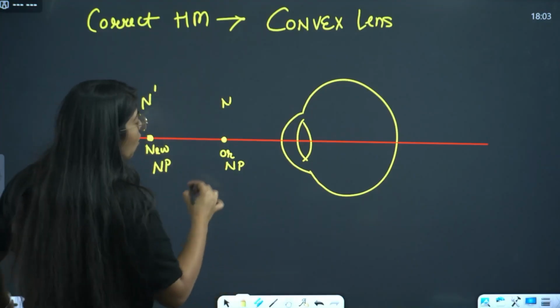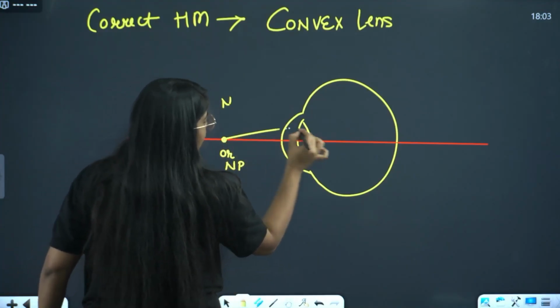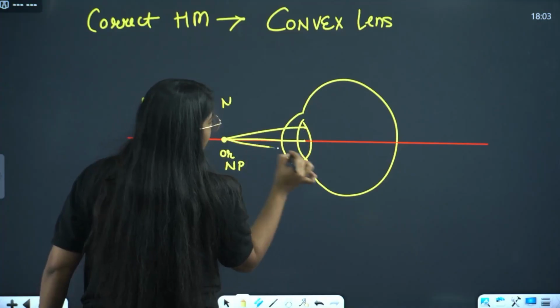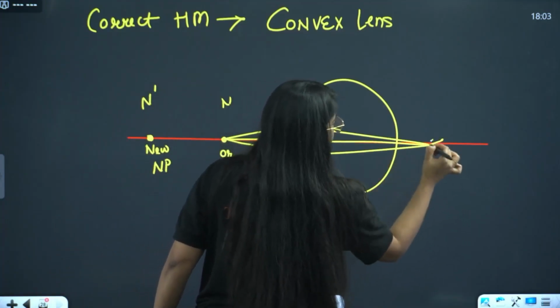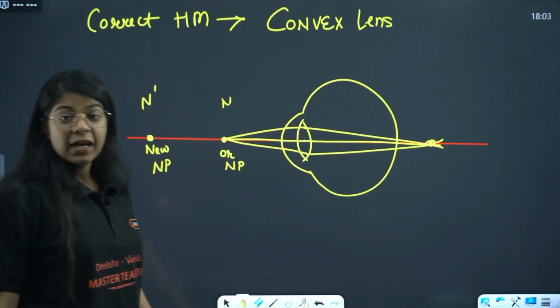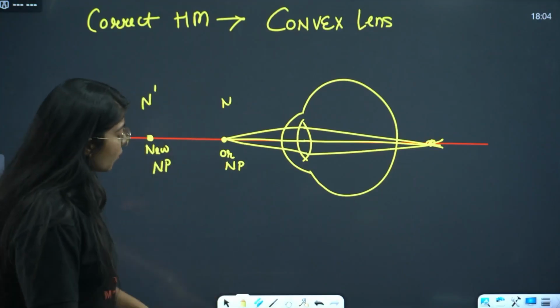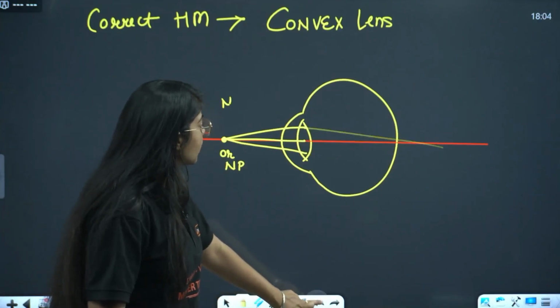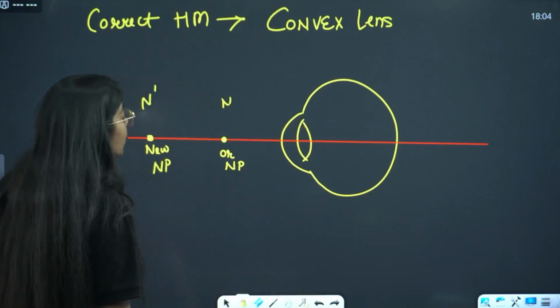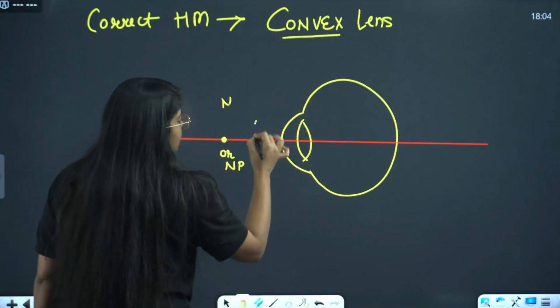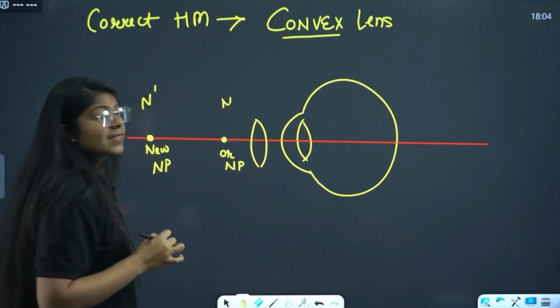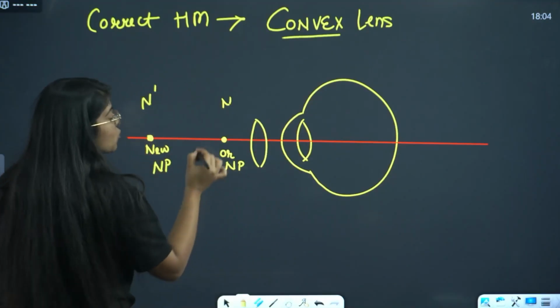Now originally the rays were coming like this, and the image was being formed behind the retina somewhere here. But we need to correct this. Now we have to draw the correction. So the correction will be, we are using a convex lens. What will happen?